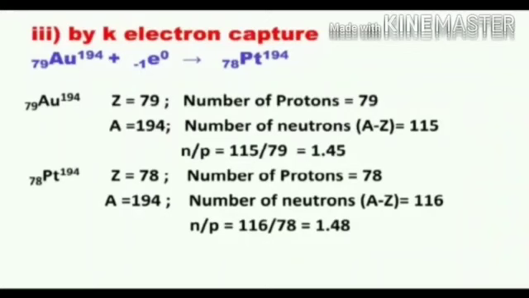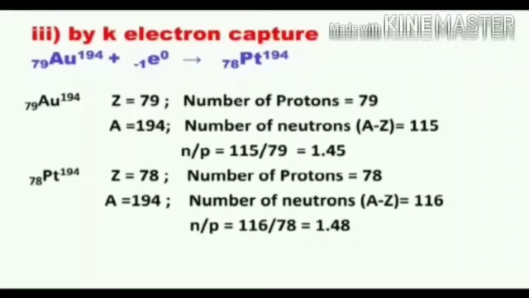Let me summarize what we discussed so far. The nuclei present above the zone of stability possess high N by P value. They undergo beta decay. Nuclei present below the zone of stability having low N by P ratio get into the stability belt by 3 ways.